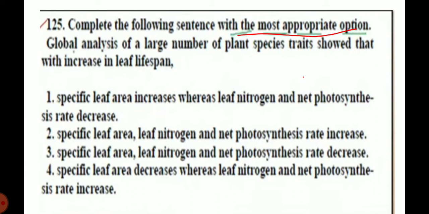The leaf specific area, leaf nitrogen and net photosynthesis rate decreases. We know that when the leaf lifespan increases, what will happen? Its leaf area will decrease. We observe that.